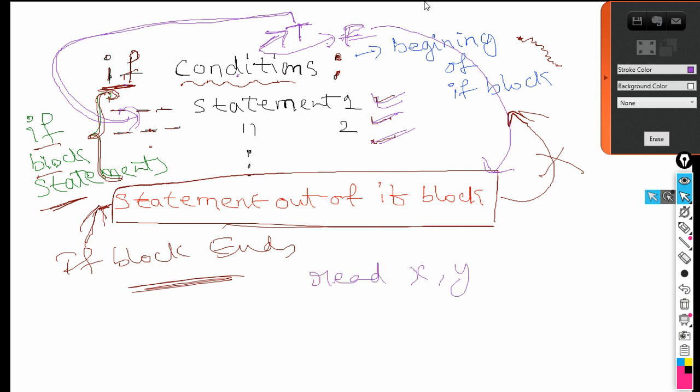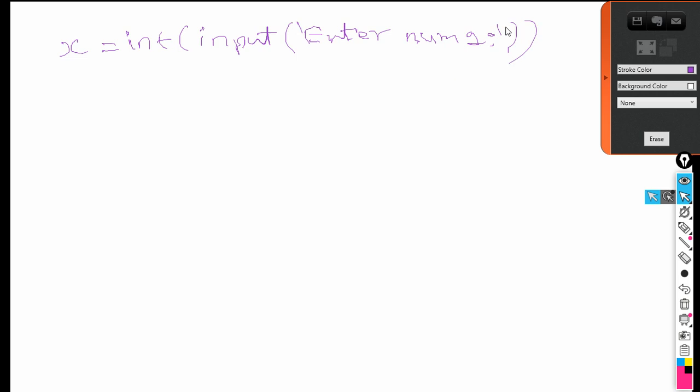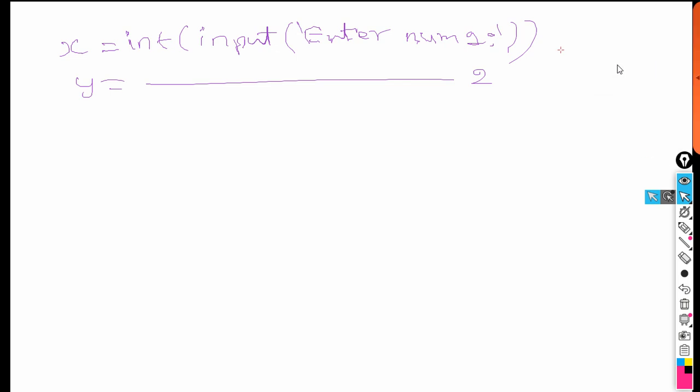Let me take a new screen here, please. Let me erase this content. Right. Assume first of all you read two numbers. Let's say x is equal to integer of input of, I say, enter number 1. Everybody understand very carefully, please. This is enter number 1. Then y is equal to the same, enter number 2. Same statement. Now assume that I have given x is equal to 10 and y is equal to 2.